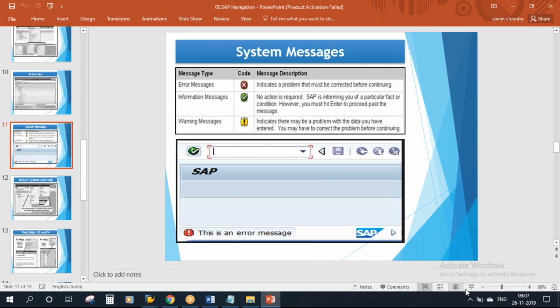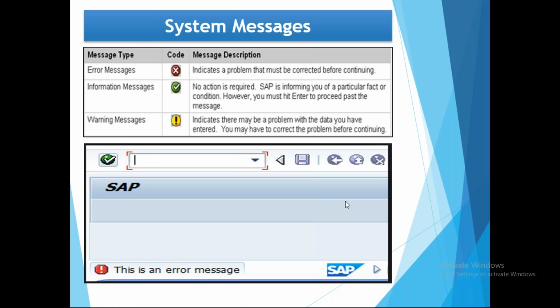Information message means no action is required. The system is just giving some information to you. SAP is informing you of a particular fact or condition. However, you must press Enter to proceed past the message. So it is just giving you the information.